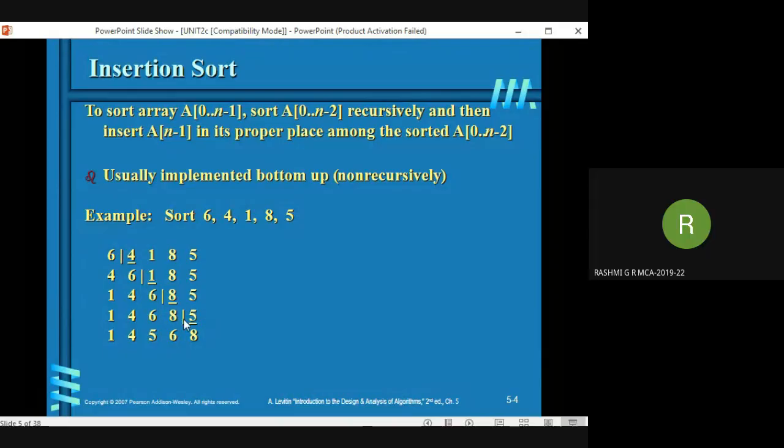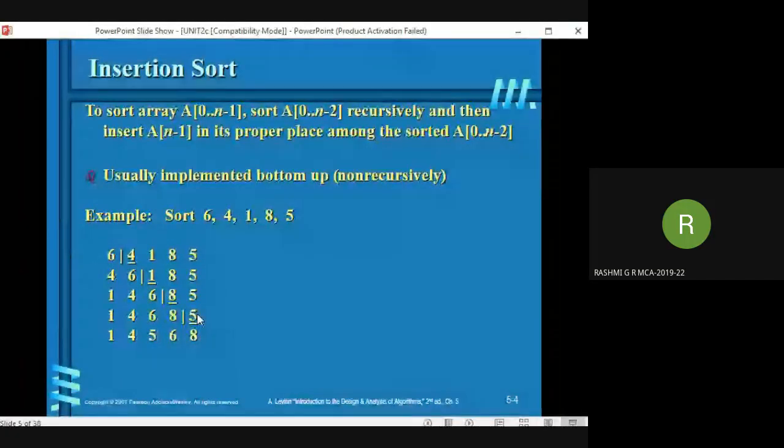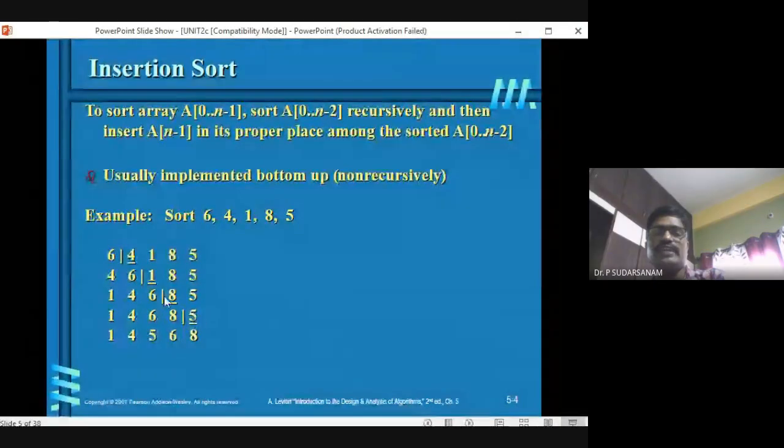So 1, 4, 6, 8 is already sorted. Now the fifth element, where you can accommodate it, you have to do that. Actually, you have to accommodate 5 in between 4 and 6. So before that, is 8 greater than 5? Yes, sir. 8 is greater than 5, so 8 should be moved here first.